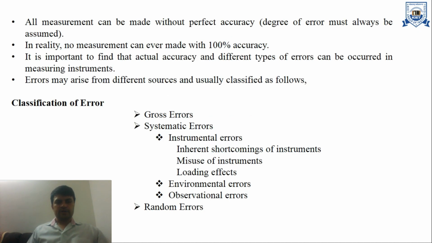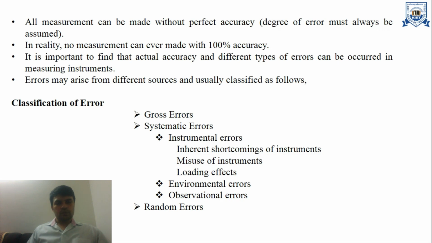So, all measurements cannot be made with perfect accuracy. A degree of error must always be assumed in any measurement. In reality, no measurement can ever be made with perfect or 100% accuracy. It is important to find the actual accuracy, and different types of error can occur in measuring instruments or in a measurement system. Errors may arise from different sources and are usually classified as follows.